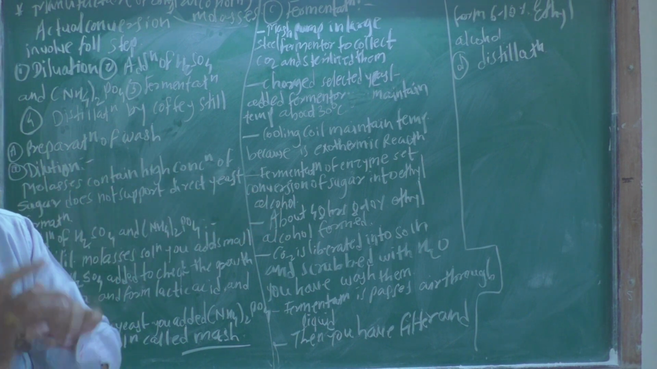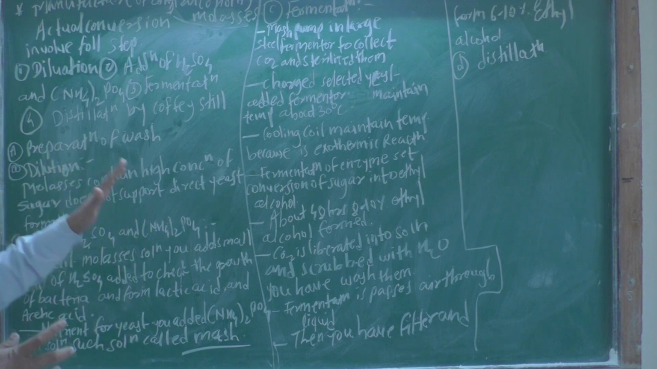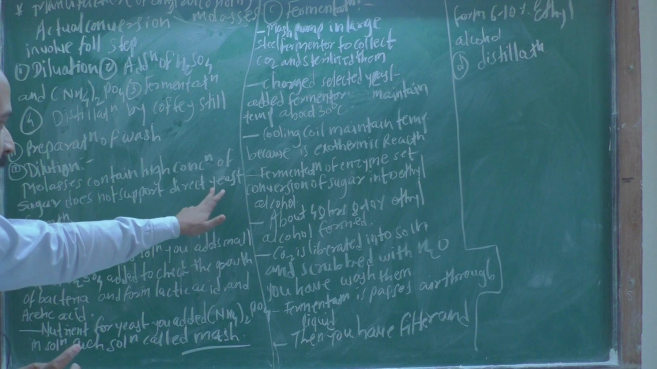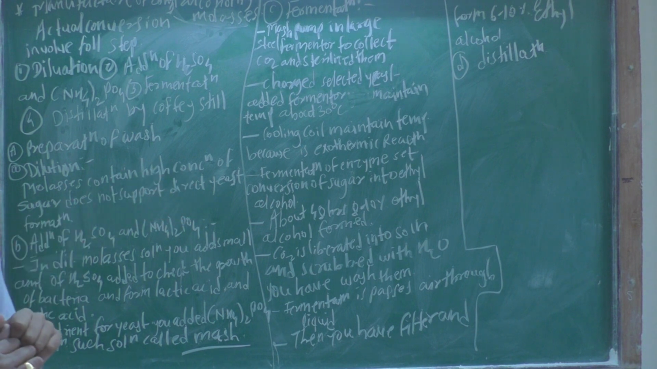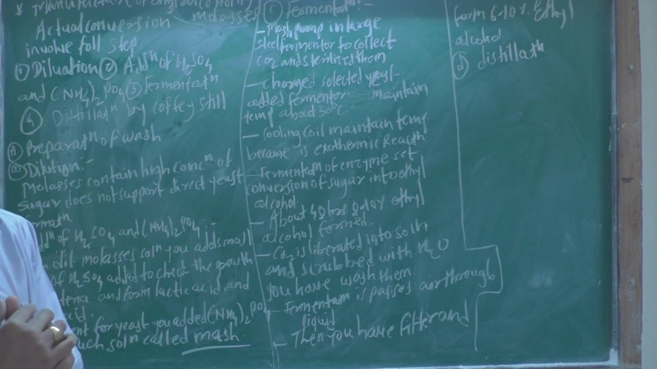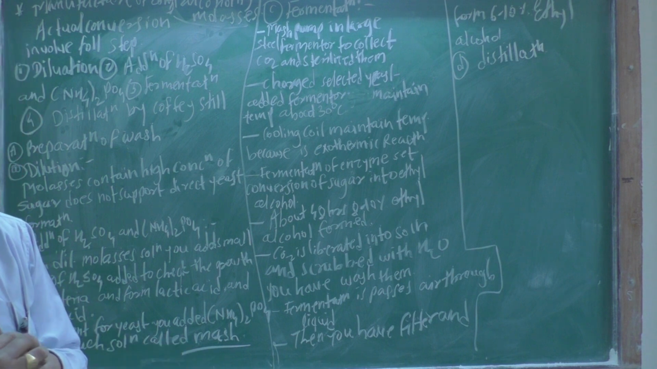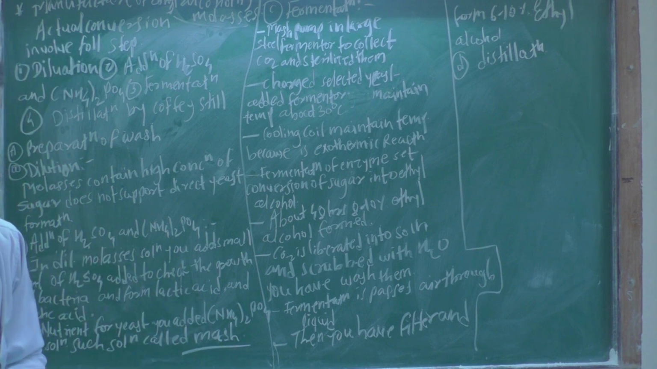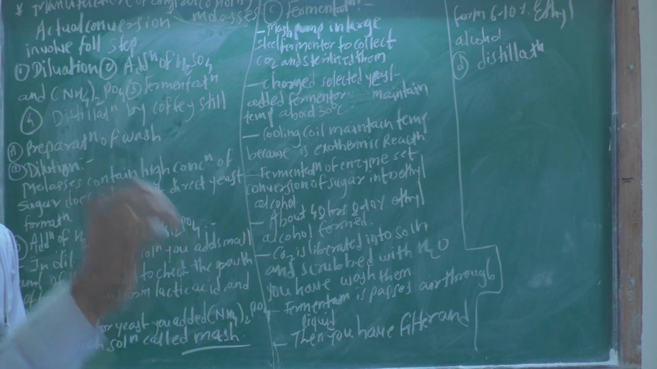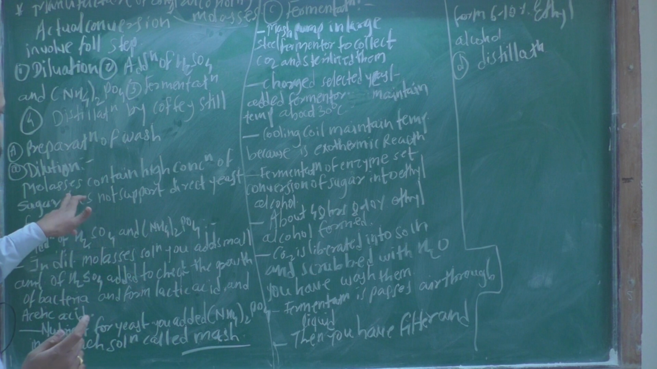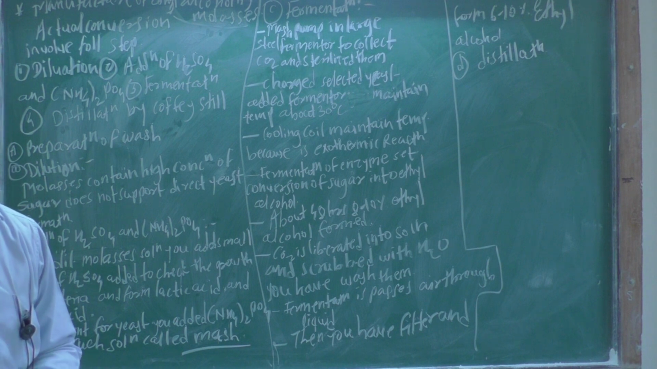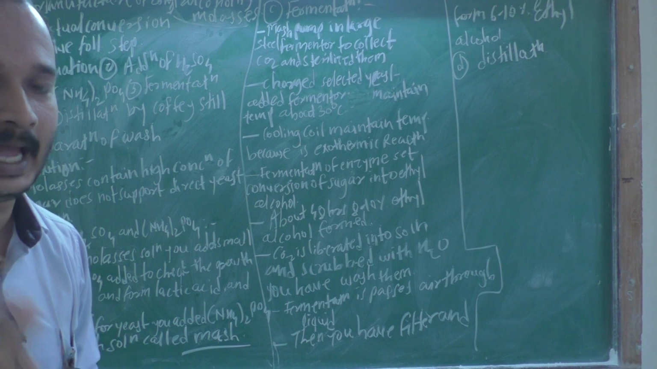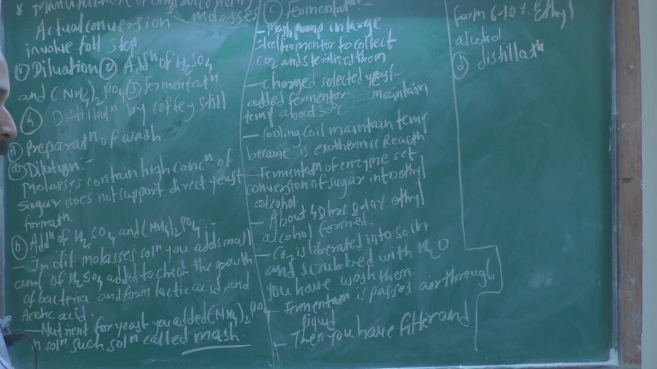That high concentration of sugar does not support direct yeast formation. Molasses does not support direct yeast formation because it contains a high concentration of sugar, and that sugar does not directly support the yeast formation. So this is the first step, that is dilution.